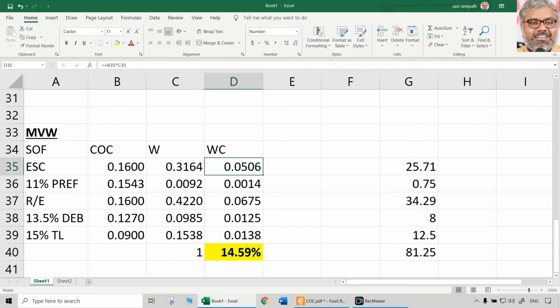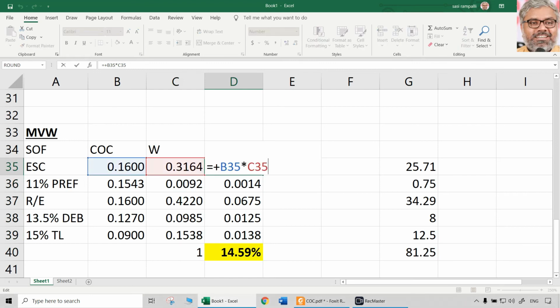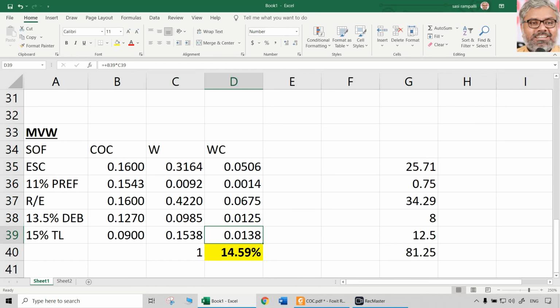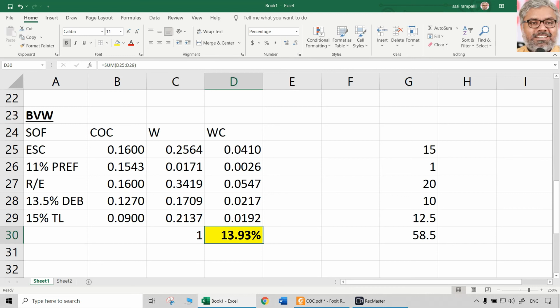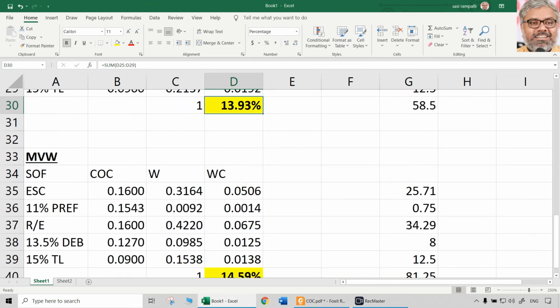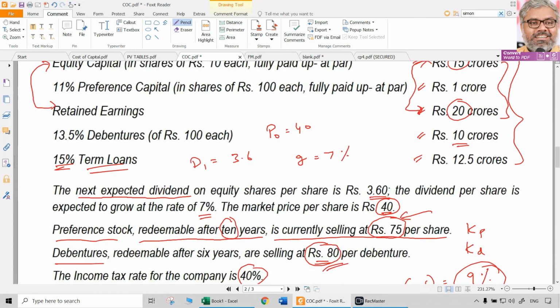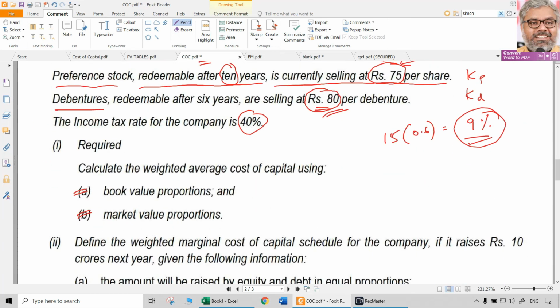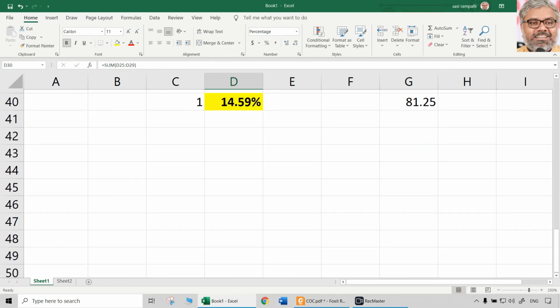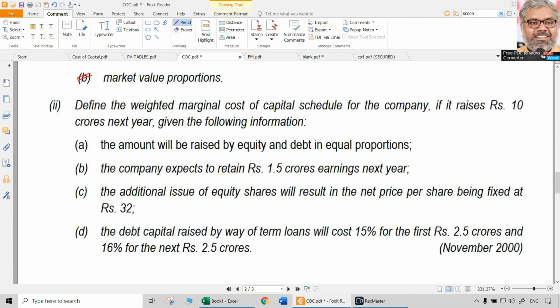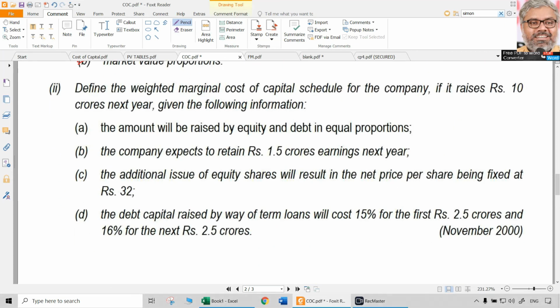And now the weighted average cost of capital, which is the multiplication of the individual cost of capital and the respective weight, comes to 14.59%. That is the weighted average cost of capital using market value weights. Earlier, with book value weights, it was 13.93%. That is the first question, which has both A and B, book value proportions and market value proportions. We got the answers: 13.93% and 14.59%. Now look at the second portion of this question, which is a continuation of this.